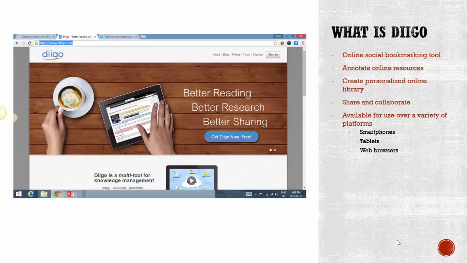Hey there! Let's talk about why Diigo is one of my favorite tools for use in education. Diigo is a tool that can be used by both teachers and students and really has the power to make online research efficient and productive.